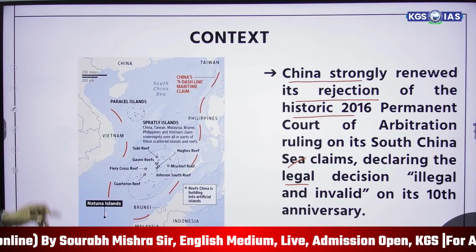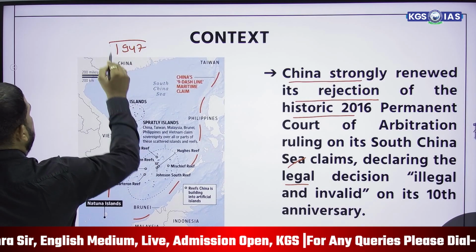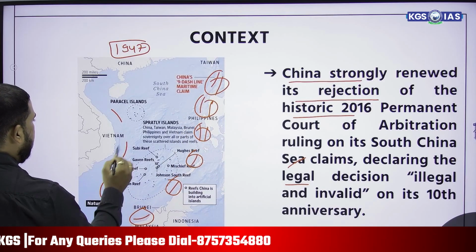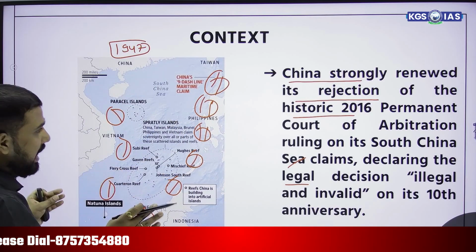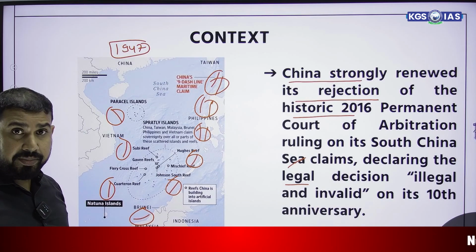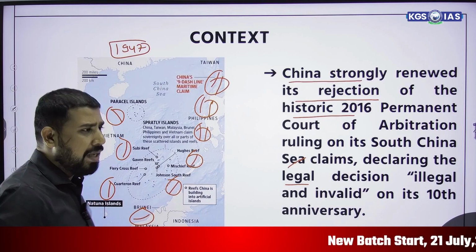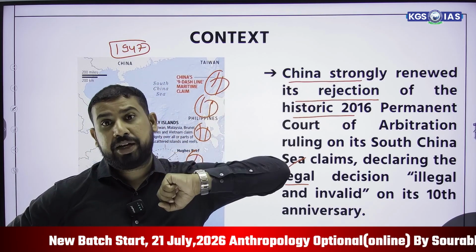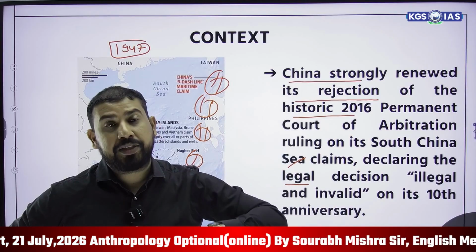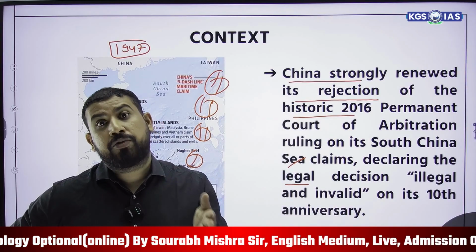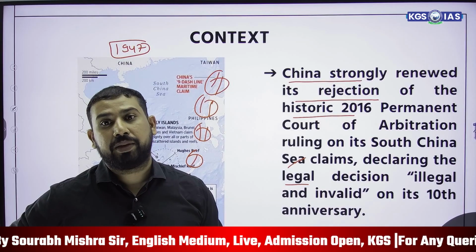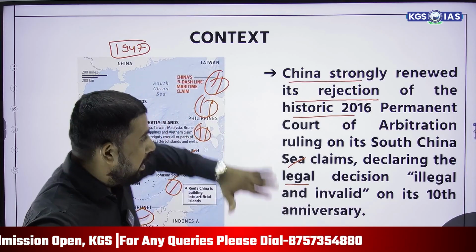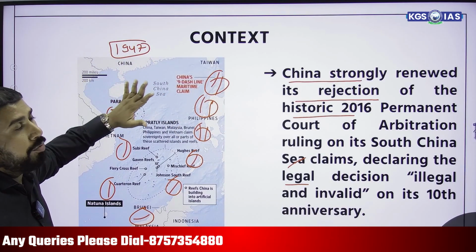China considers the map of 1947 in which there are 9 dash lines. These are 1, 2, 3, 4, 5, 6, 7, 8, 9. They consider these 9 dash lines an integral part of China. Every country has some historical background, like India has the Mauryan Empire, when till Kandahar we had the land of India. But we never claim on today's basis that Kandahar is the sovereignty of India, that Kandahar is a sole part of India. But China is still claiming the 1947 map, and according to that map, they are saying they have complete control over South China Sea.